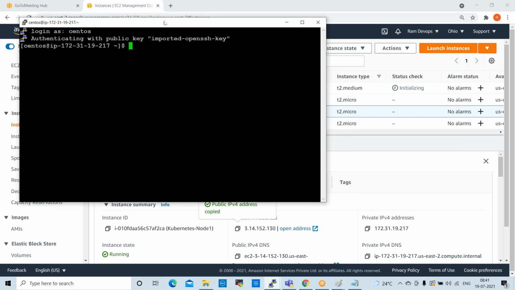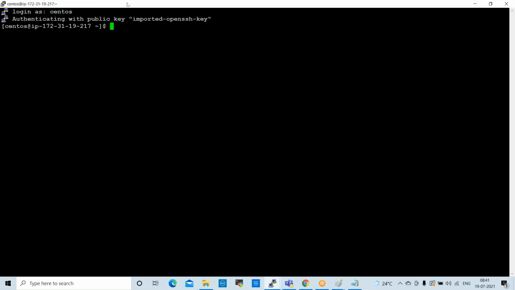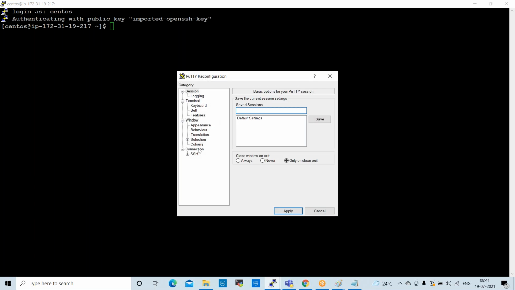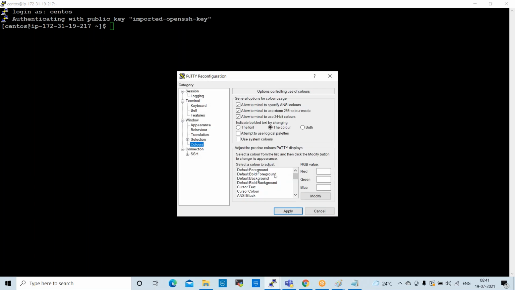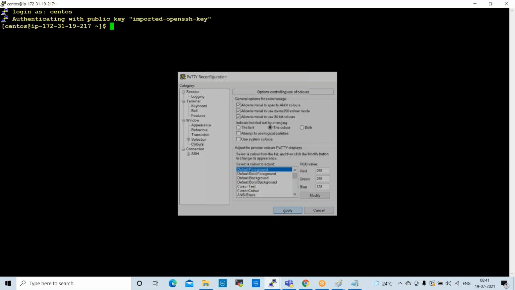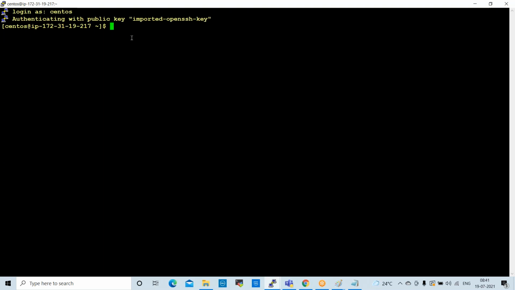Yeah, this is our node 1. So I want to change the color. Foreground or background color can be changed. Why do we need to change it? To identify nodes. Foreground we can change, background not required. So light yellow color I'm giving. Yeah, this is our node 1.